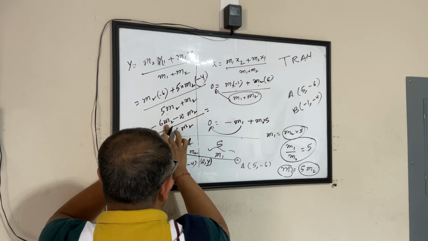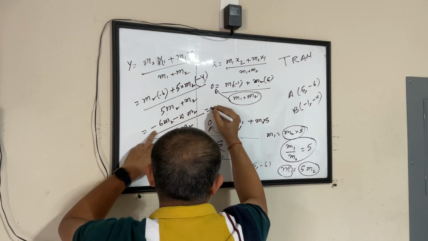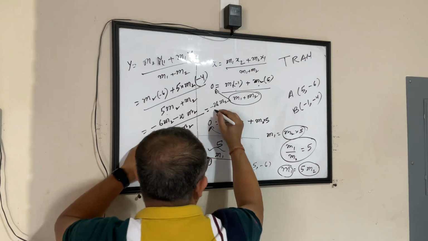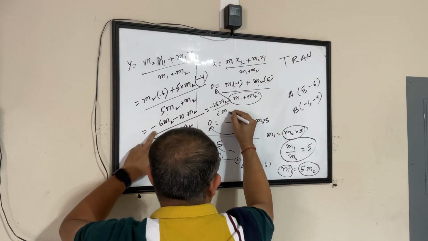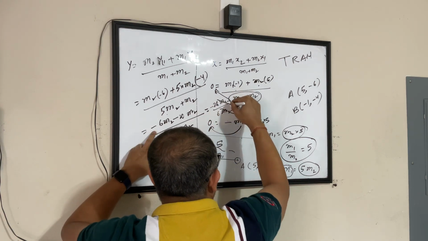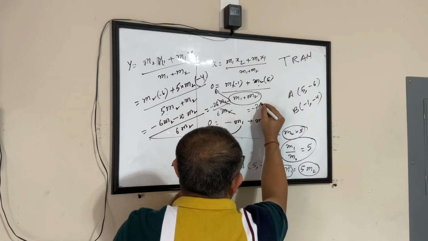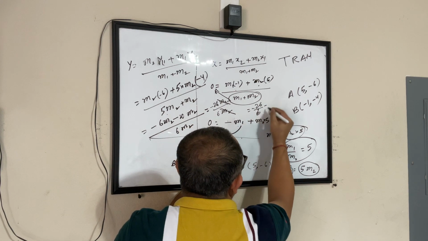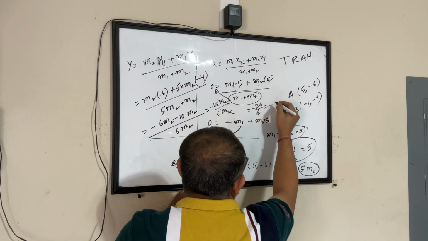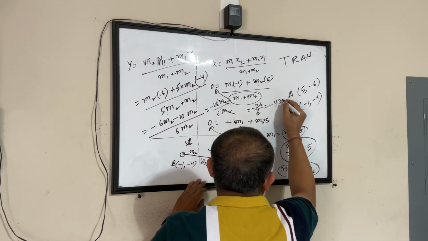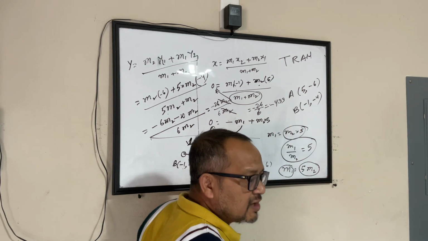So m2 is banana. Minus 6 banana, minus 20 banana, this gives you minus 26 bananas. And here you have 6 bananas below. This and this you can cancel, tic-tac-toe. What you have is minus 26 by 6. That translates to minus 4.33.